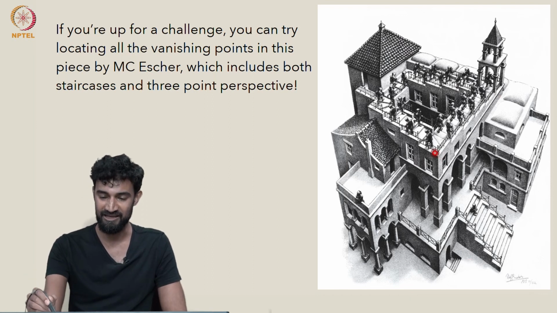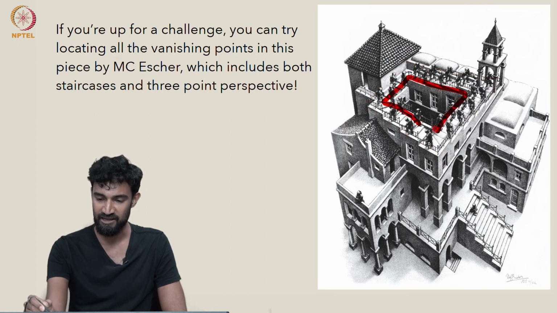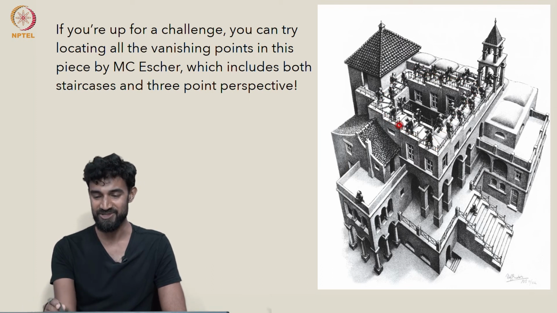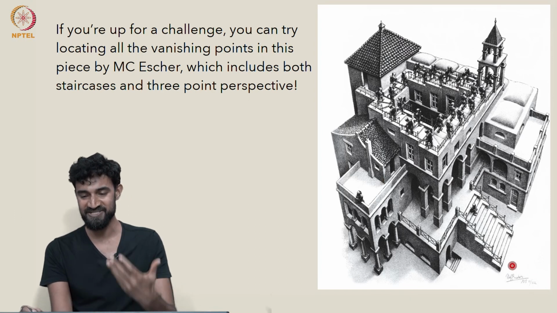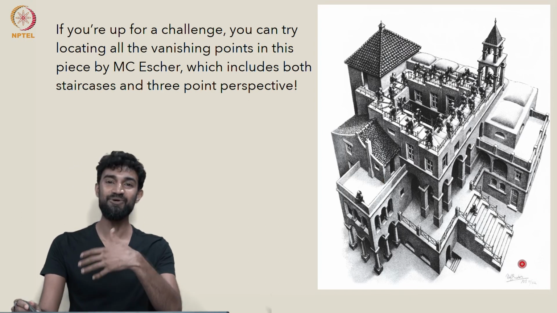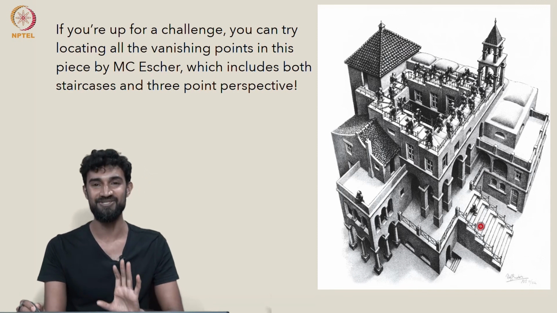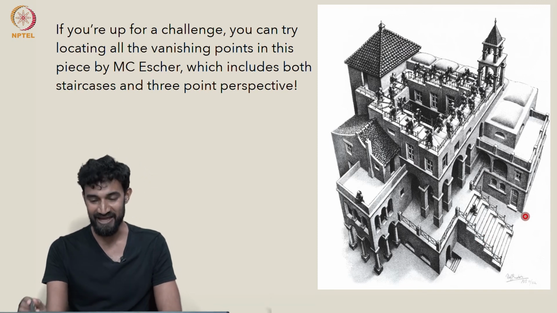And this staircase, you might notice, you can continue going up it forever or down the staircase forever. There's also a paradox rolled into here. And maybe in the process of exploring these vanishing points, you can get a better sense of how this paradox is achieved. So I'll leave that as a challenge.